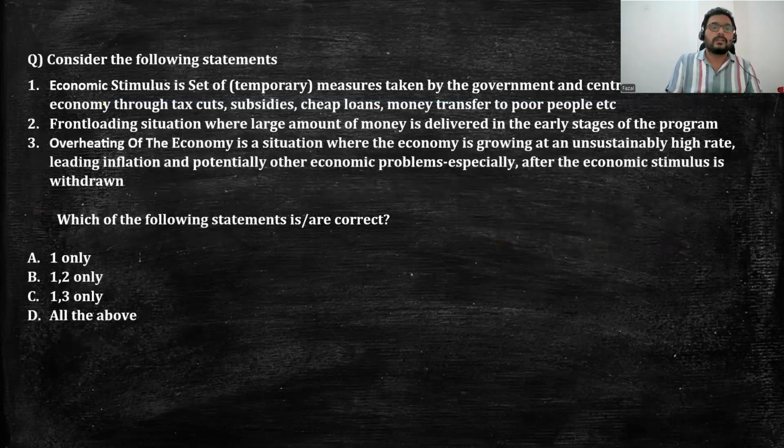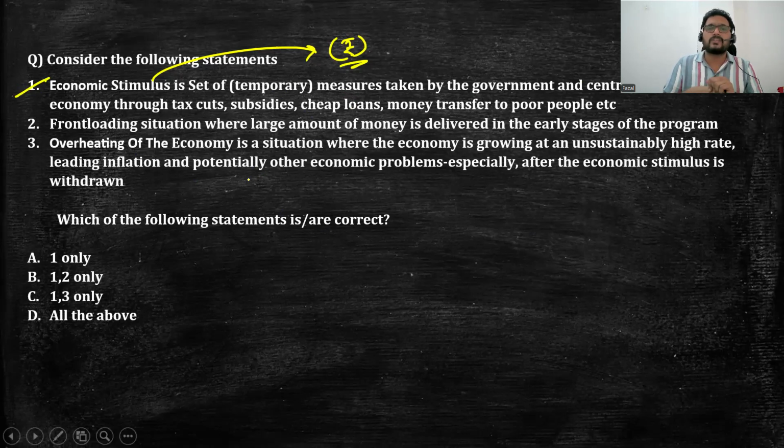Next, here I have given a few terms, that is economic stimulus. Economic stimulus means trying to pump more money into the market, trying to rejuvenate the market. It is a temporary measure taken by the government and central bank to revive the economy through tax cuts, subsidies, cheap loans, money transfers to poor people, etc. So obviously this is economic stimulus. Front loading is a situation where a large amount of money is delivered in the early stage of the program. Overheating of the economy is a situation where the economy is growing at an unsustainably high rate, leading to inflation.